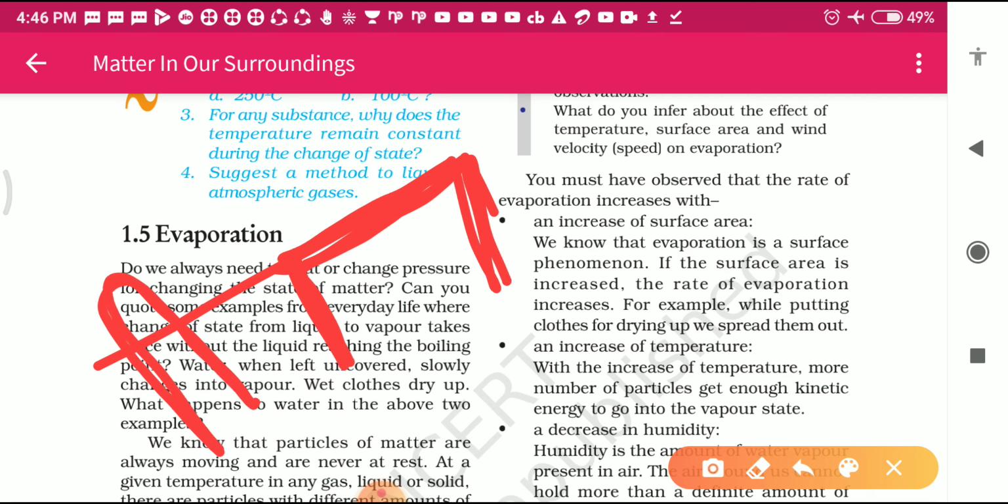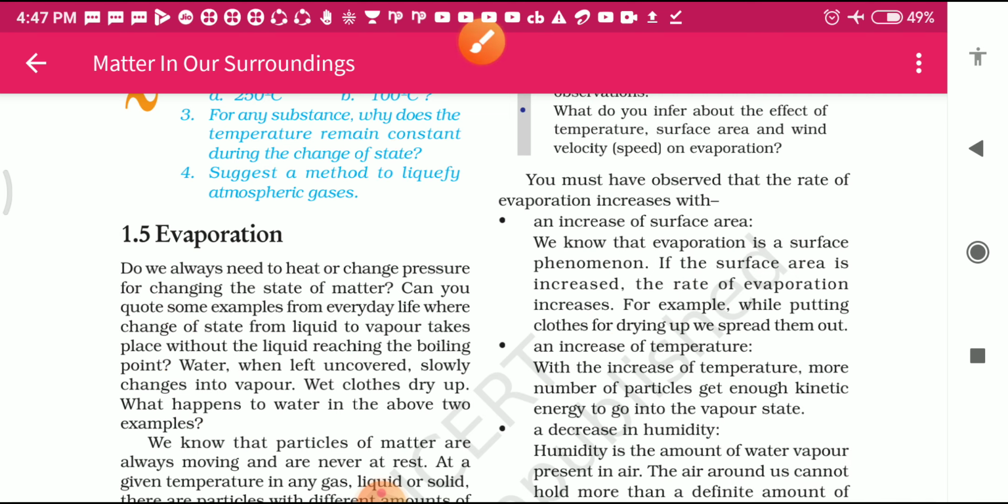That's why we spread the clothes while drying wet clothes. If the surface area is more, then evaporation can take place more and the wet clothes dry up easily. Understand, students? It is very clear from this factor: if the surface area increases, then evaporation is more.